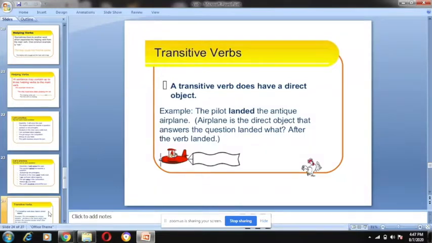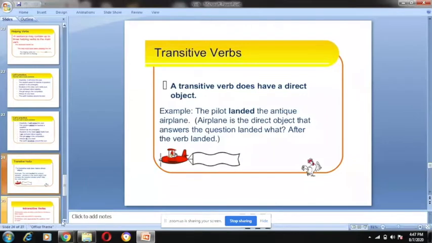Is it clear? Yes, ma'am. A simple example I'll be giving: the pilot landed the antique airplane. The pilot is the subject, landed is the verb here, and the antique airplane is the object. So the action of the pilot is directly passing on to the airplane, so it will be a transitive verb. Is it clear? Yes, ma'am.